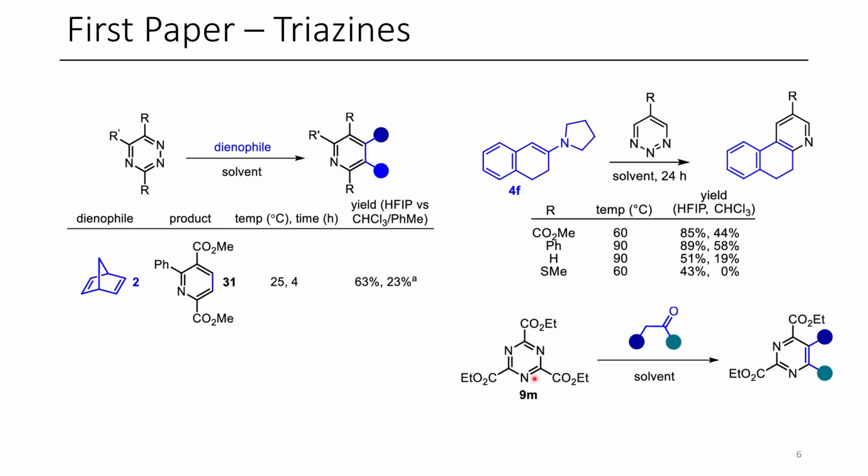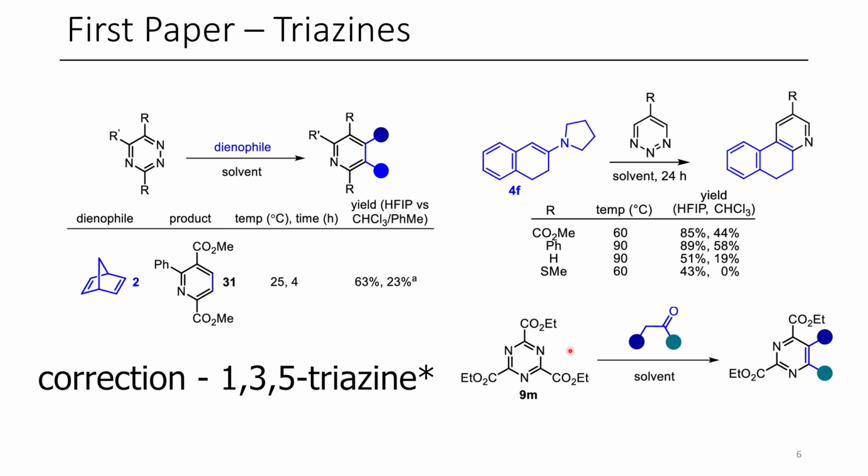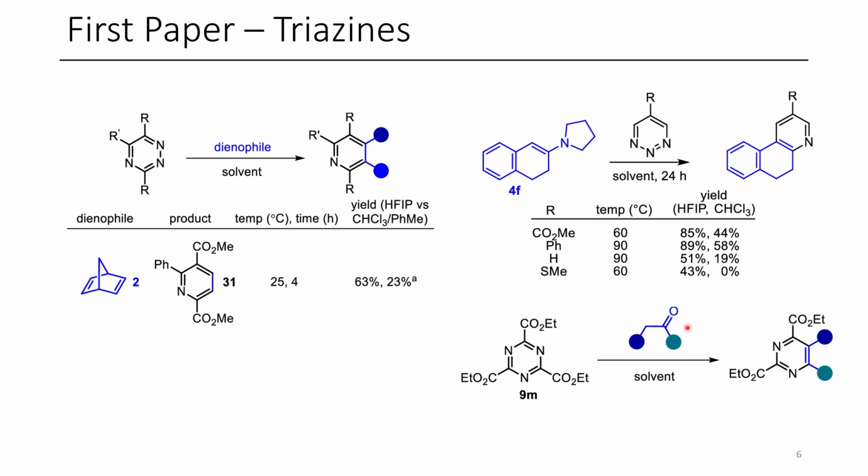And one other example here is where they take this 1,2,3 triazine and using different ketones and aldehydes, they're able to make substituted pyrimidines. And I thought that this was really neat because they're just using enols essentially, which will eliminate afterwards to form the corresponding double bond.